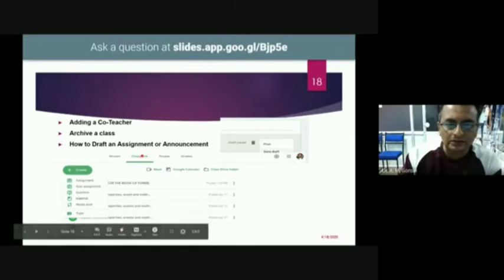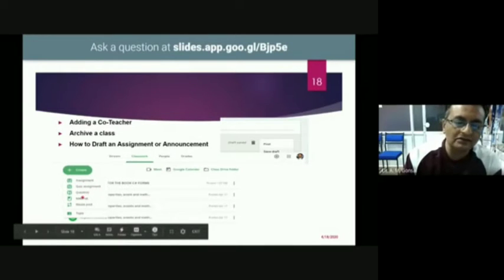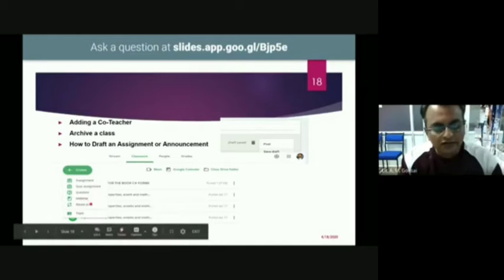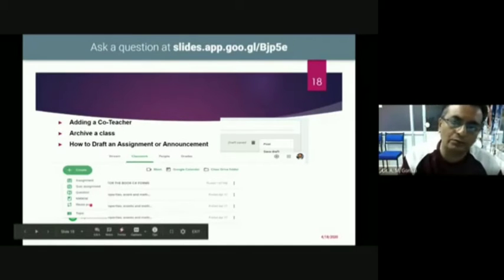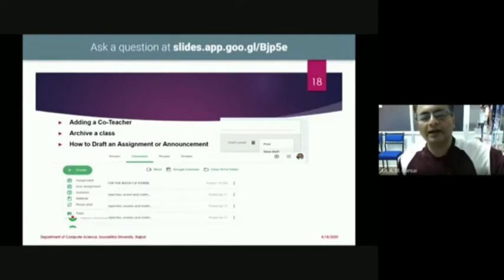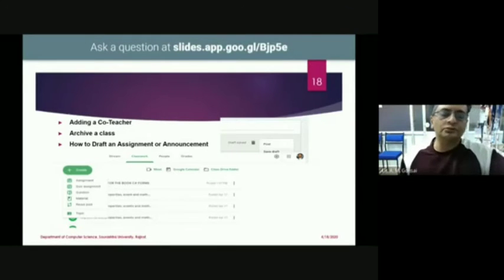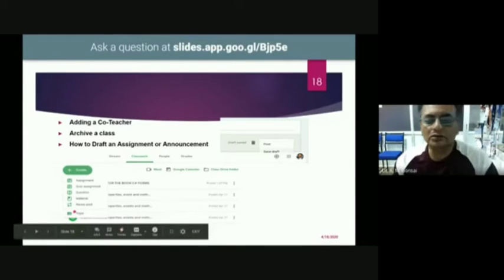Once you create a classwork, look at this classwork. In the classwork we have an assignment, a quiz, a question, a material, or you can use the reuse post. The information you previously posted can be reused as a reference. Or you can make topic divisions, like this topic is for primary information, this topic is for advanced information, or this is for biology work, this is for computer science work. That way you can make topics so the student can directly go to the respective topic.